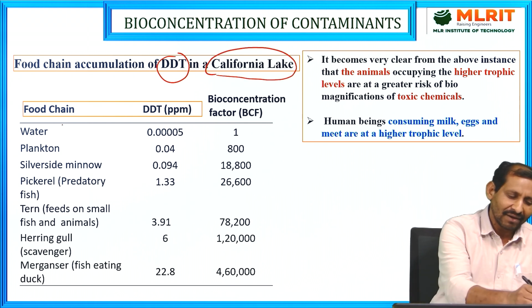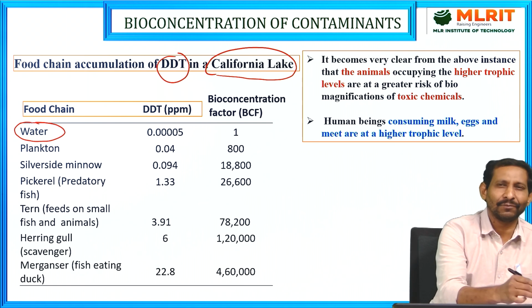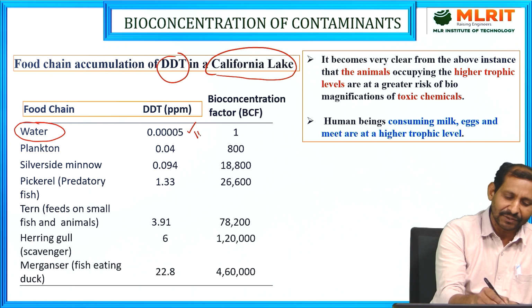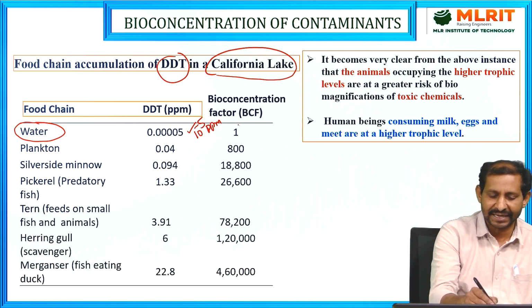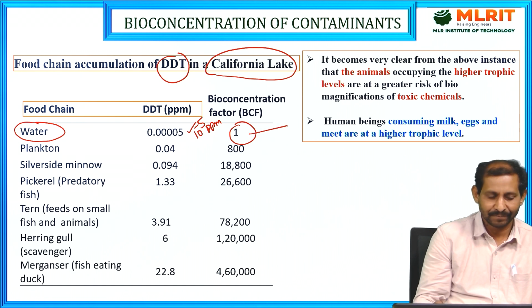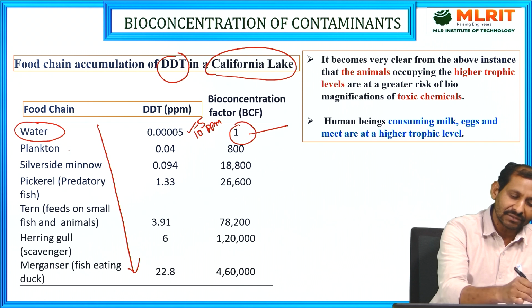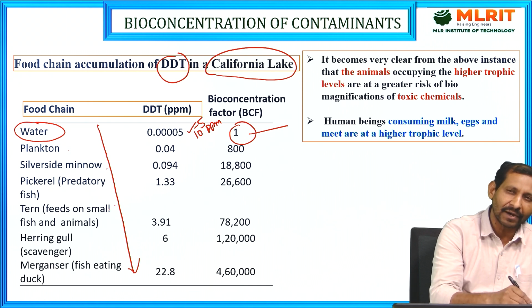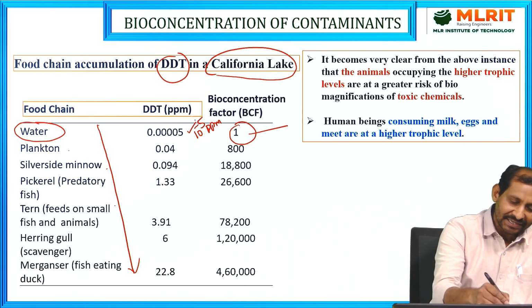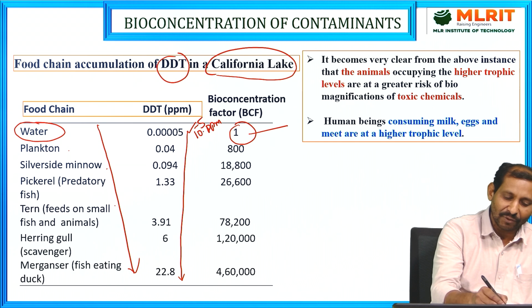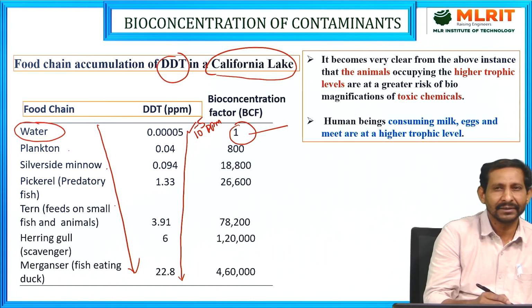Here, at the bottom of the food pyramid is the water. The DDT concentration there is near 10 to the power of minus 5 ppm, which is a very low concentration. This is considered a bioconcentration factor of 1. Going to the higher trophic levels, the producers, primary consumers, secondary consumers, tertiary consumers, and omnivores or carnivores, the concentration of DDT slowly increases from 10 to the power of minus 5 to 22.8 ppm.